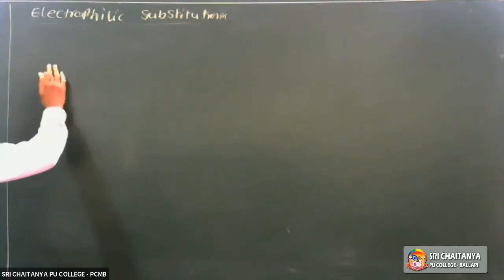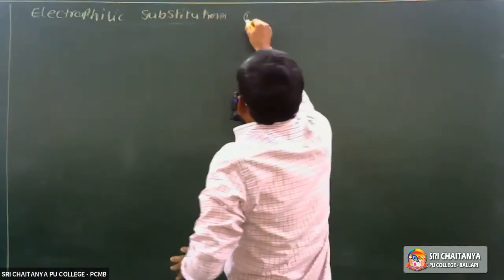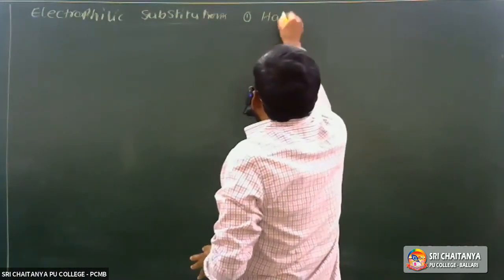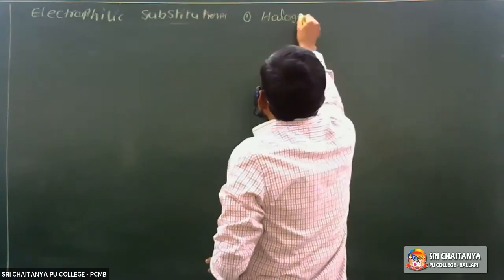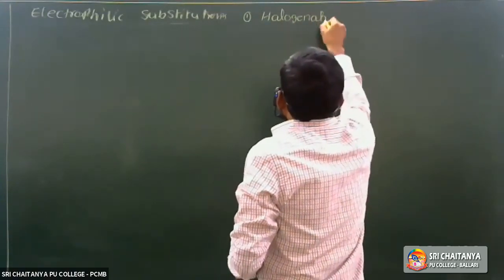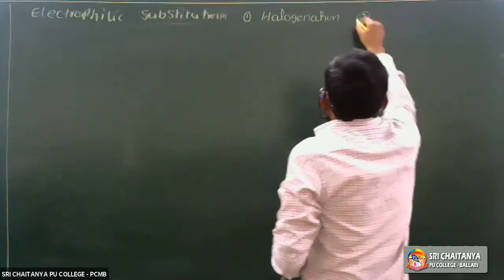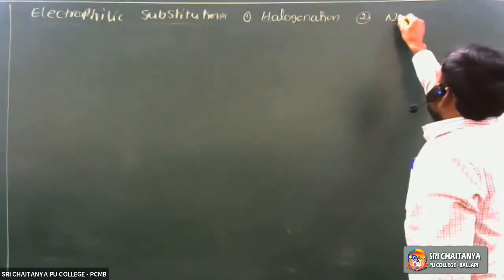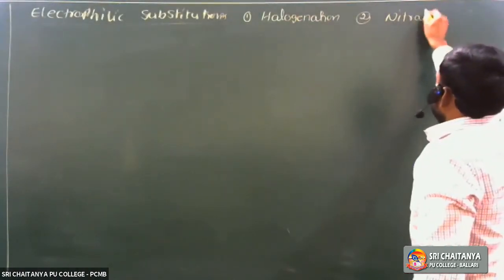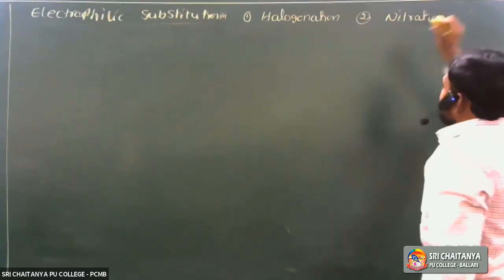Next, what are the electrophilic substitution reactions of benzene? First one is halogenation. Second one, nitration.